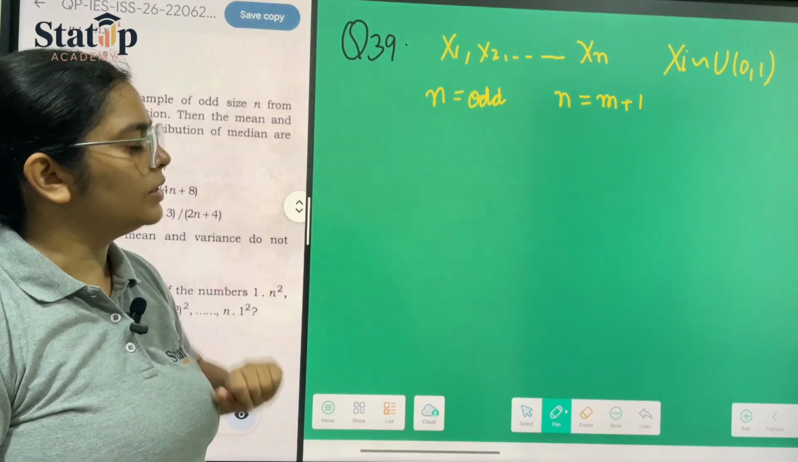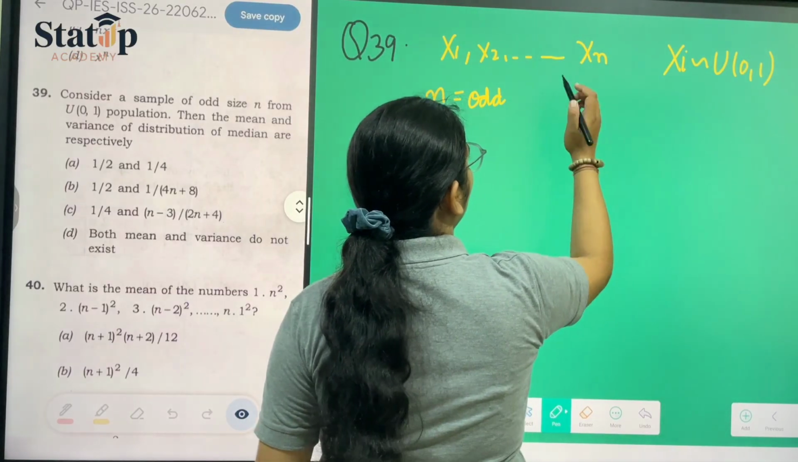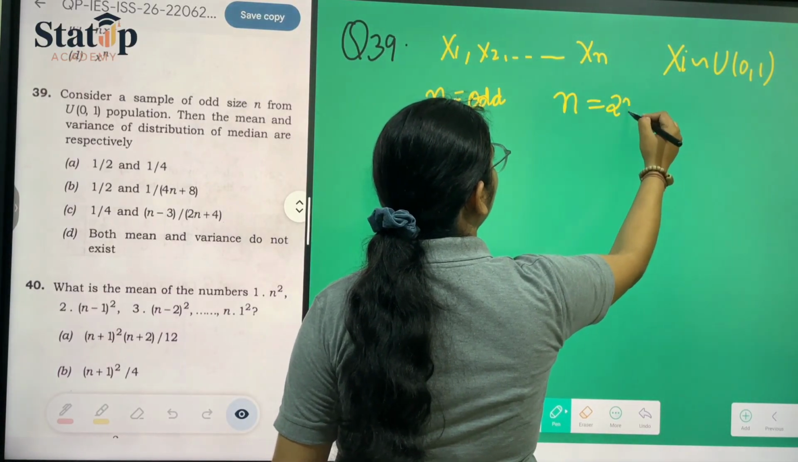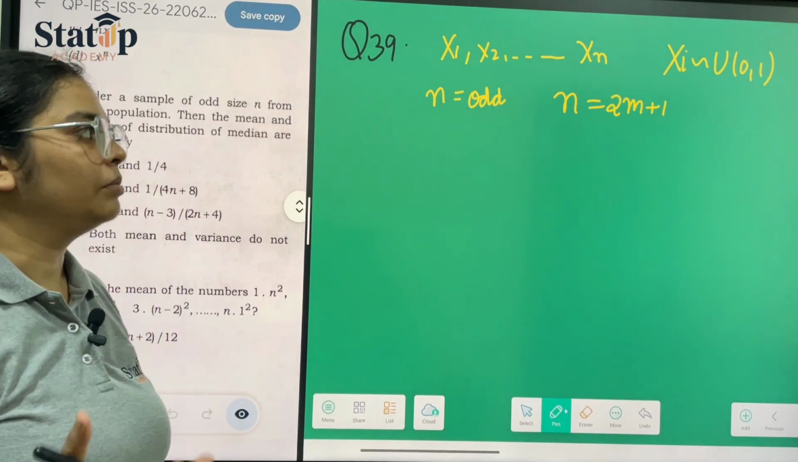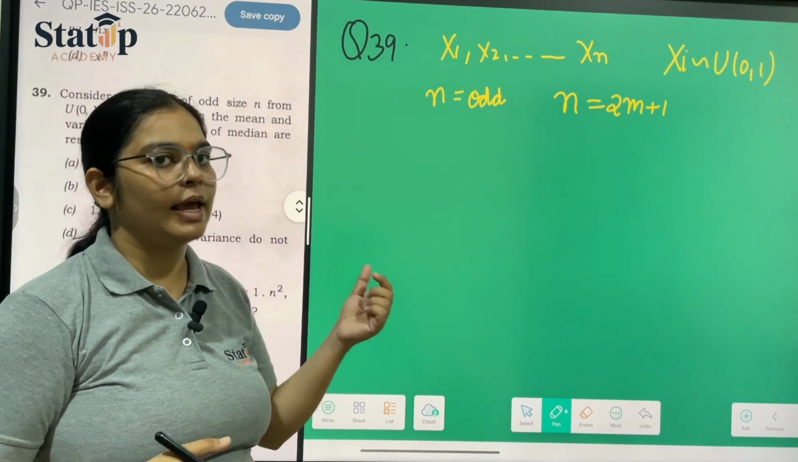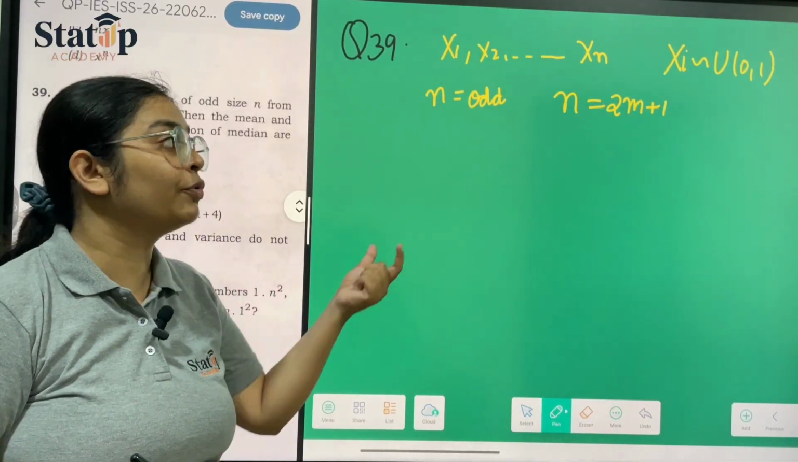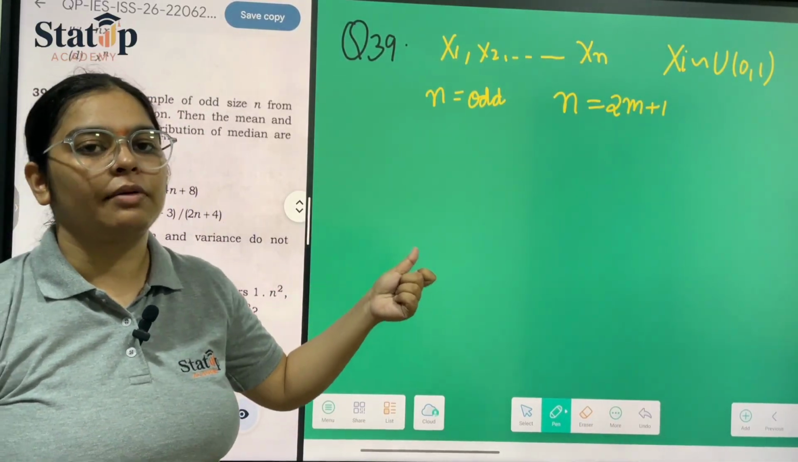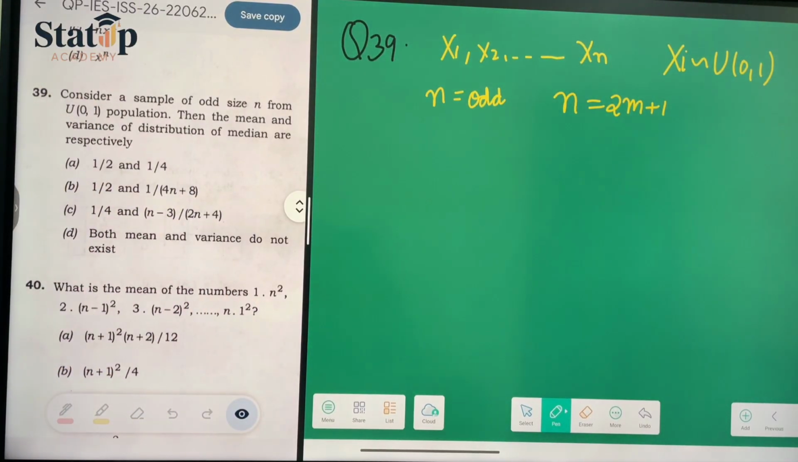Okay, first of all this. Now, n is equal to 2m plus 1, where m is any number. So if we have to put it into odd numbers, then m is any number, and the size can be represented as 2m plus 1. If it would have been even, then the size would be 2 into m. That's how we represent it.